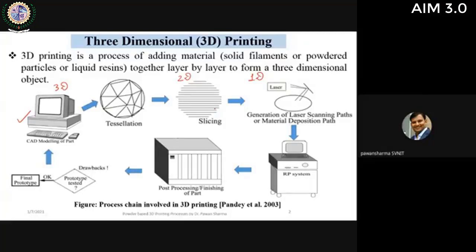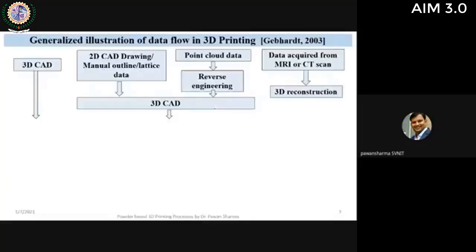If it is found okay, we go further; otherwise we start the process again. As I have told you, it was developed for prototyping, but now we are not only using it for prototyping, we are talking about direct manufacturing also. So we have gone further in this direction.